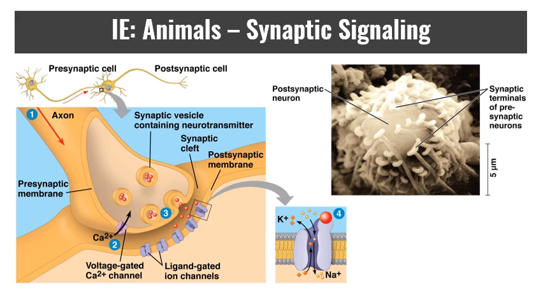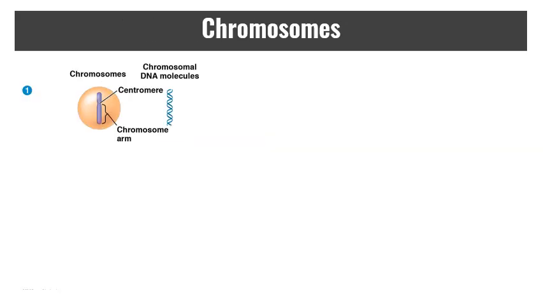When that electrical signal reaches the synapse, it's going to open a voltage-gated ion channel of calcium. That calcium will move into the neuron, and that will then cause the synaptic vesicles to fuse with the membrane to release the neurotransmitters. The neurotransmitters will diffuse across the synaptic cleft and then act as a ligand for a ligand-gated ion channel to generate a new action potential in the next cell.